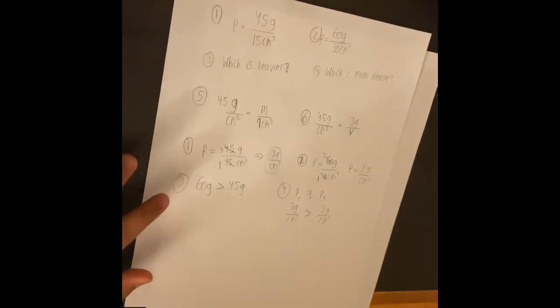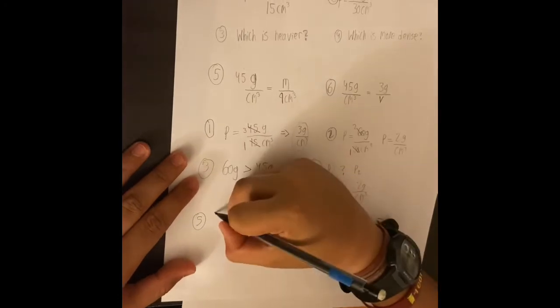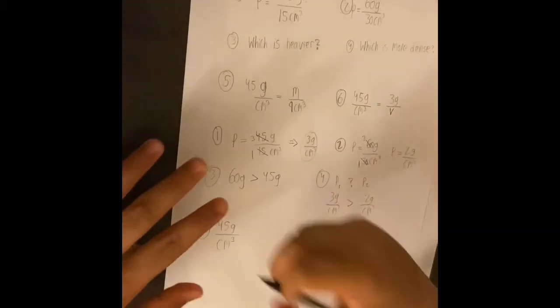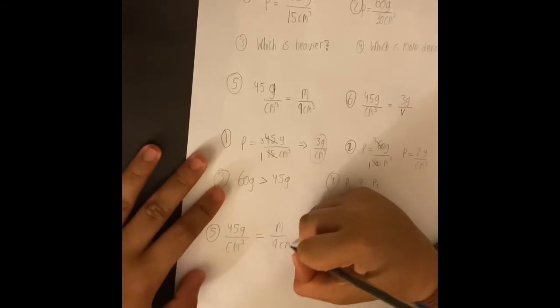Now, question number 5. This one is a little bit tricky, but still doable. Question number 5, it says it's 45 grams per centimeter cubed. That's the density. It has given us the density. But here's the thing. We don't know the mass. So for this question, it's asking us what is the mass. We can find out the mass. To find out the mass, we have to isolate it from the rest of the equation. So we will do cross multiplication here.